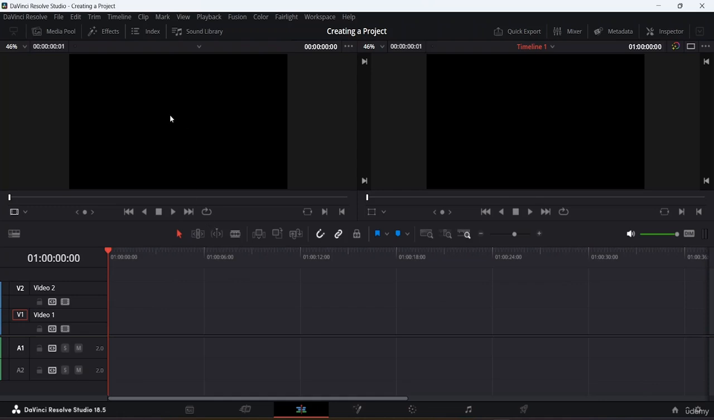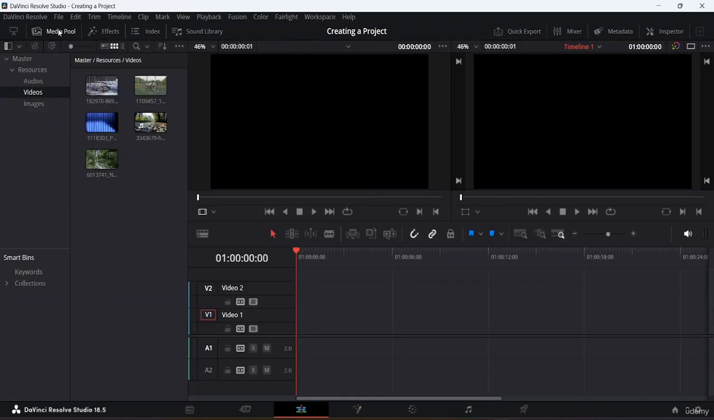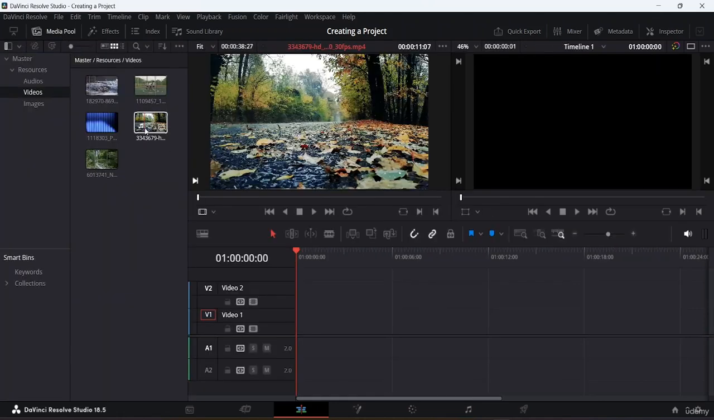Now let's come here on top and go to my media pool. From here, if I want to take this particular video into my timeline, I will just double click it. Once I double click, in my source window, as you can see, I have various options. I have a lot of options right over here.